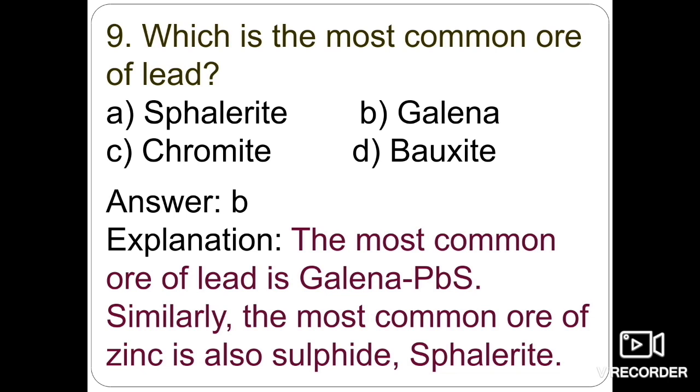So it is important to remember the name as well as the type of mineral, whether sulfide, oxide, carbonate, or hydrous. Sometimes it's asked in the examination what the sulfide ore of lead or the sulfide ore of zinc is. Four options will be there, and you have to identify. The sulfide ore of lead is PbS, and the sulfide ore of zinc is sphalerite. So option A is the right answer in this question.